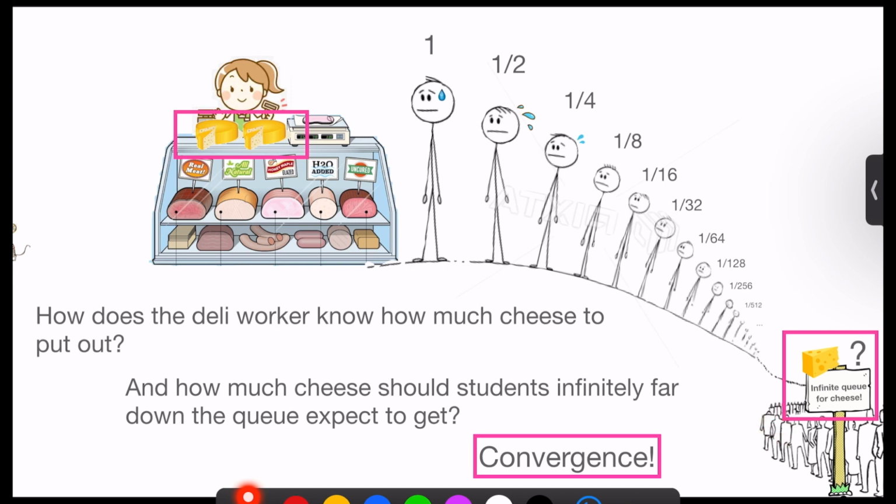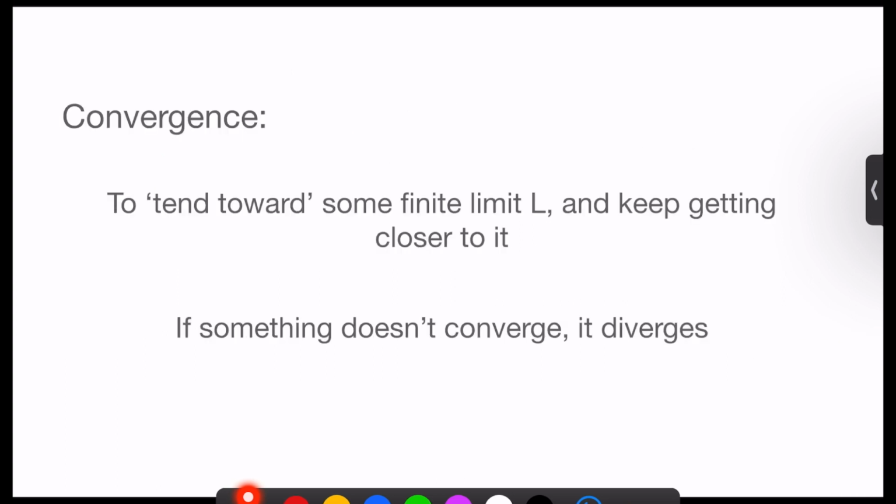We're talking about convergence. So convergence is to tend toward some finite limit L and keep getting closer to it, as n moves to infinity, as we get further and further down the queue. If something doesn't converge, we say that it diverges or is divergent.